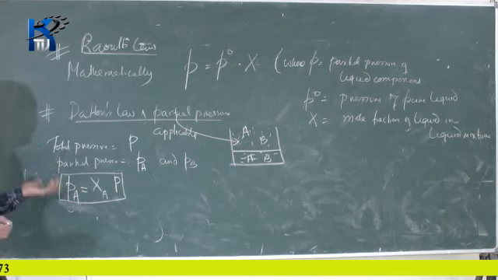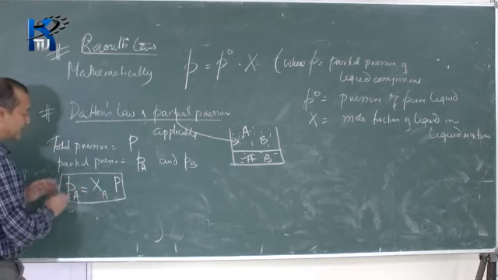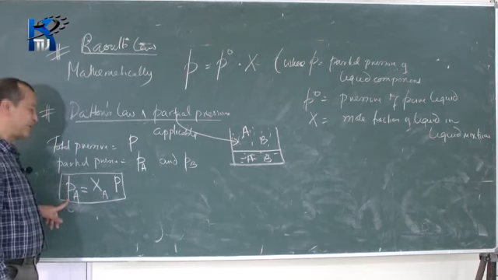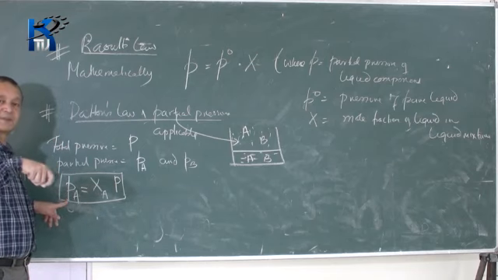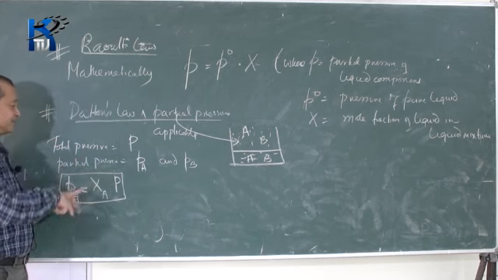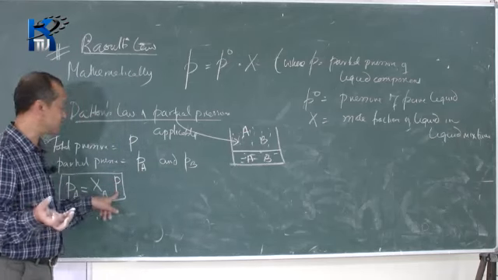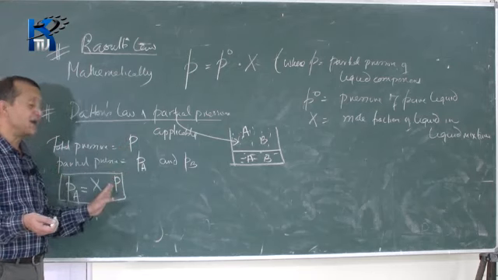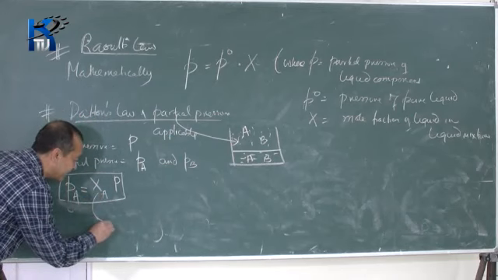One very important thing to note here is this XA. Here, PA is equal to XA into P. PA is the partial pressure of A, the same partial pressure that we talked about in Raoult's law. P is the total pressure of the vapor, that is, partial pressure of A plus partial pressure of B. Now, this XA is something different.